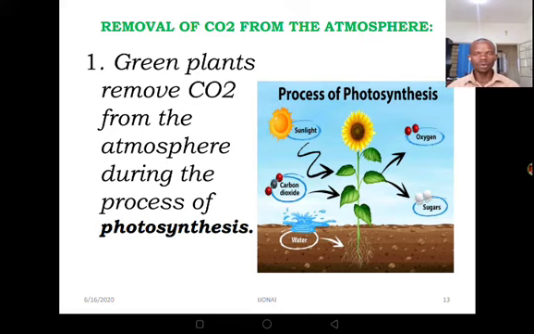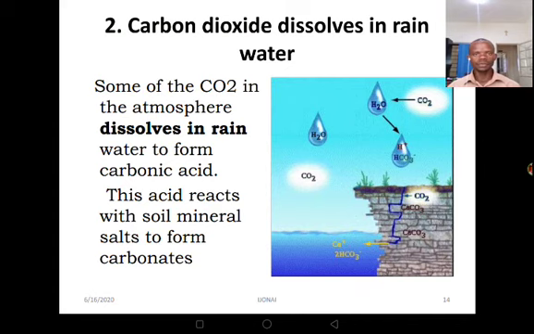Now let's go to ways we can remove carbon dioxide from the atmosphere. Green plants remove carbon dioxide from the atmosphere during the process of photosynthesis. I think we had already talked about that. Then carbon dioxide dissolves in rainwater. Some of the carbon dioxide in the atmosphere dissolves in the rainwater to form carbonic acid, and this can react with the soil mineral salts to form carbonates. I think Mr. John had already hinted on that when he was looking at chemical weathering.